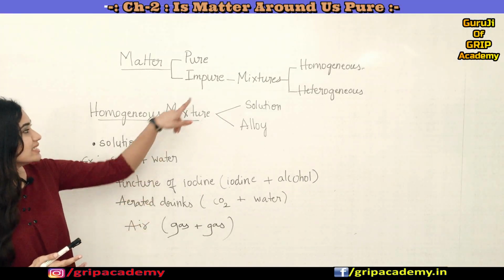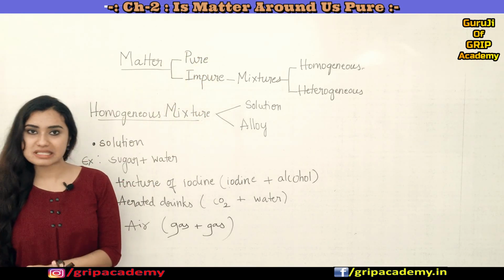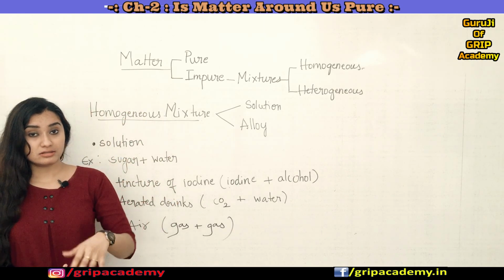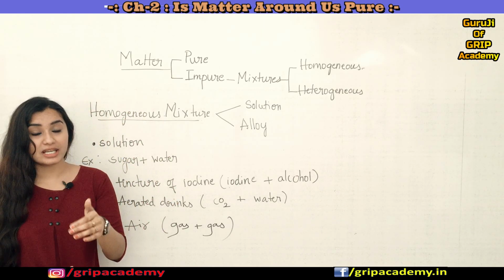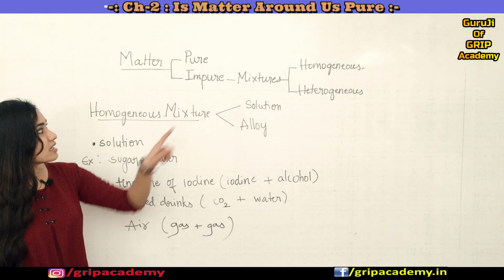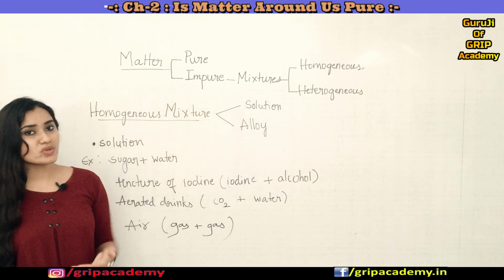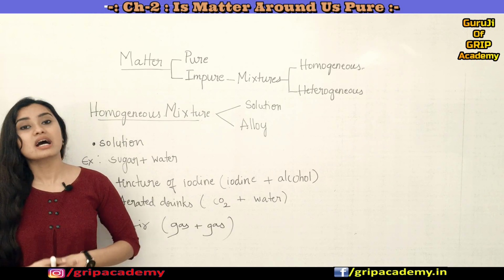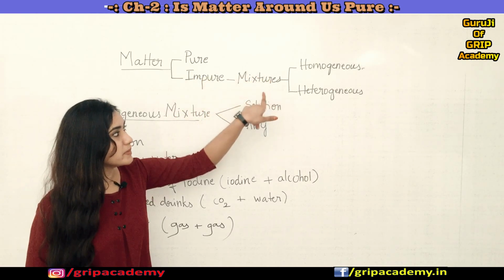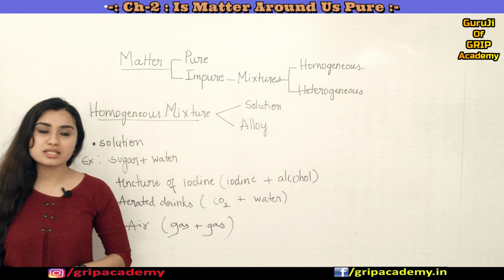So now coming to the impure substance classification. So far we studied pure substance classification, right? We covered elements, compounds, and the properties of elements in turn, like metals, non-metals, and metalloids. Now we'll be studying impure substances. As I already told, impure substances are those which are made up of two or more different types of substances. In that we have mixtures, which can again be classified into homogeneous and heterogeneous mixtures.